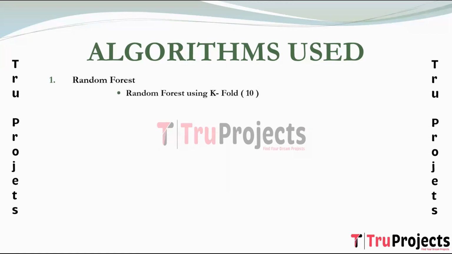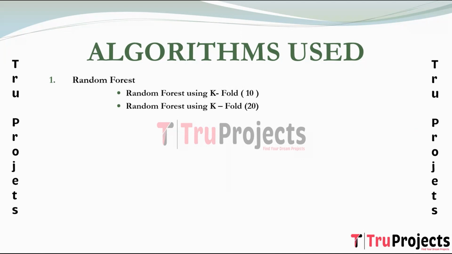We have built random forests using k-fold. K-fold cross-validation is a technique for evaluating predictive models. The dataset is divided into k subsets or folds. The model is trained and evaluated k times using a different fold as a validation set each time. Performance metrics from each fold are averaged to estimate the model's generalization performance. Random forest using k-fold 10 employs 10 folds for cross-validation. The model is trained and evaluated 10 times with different subsets of the data used for testing in each iteration.